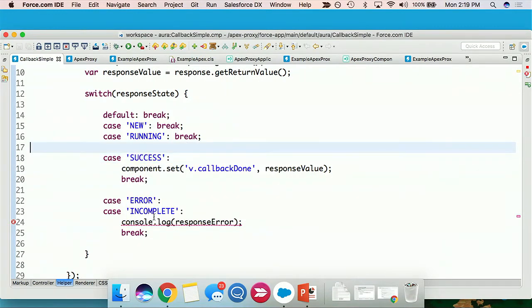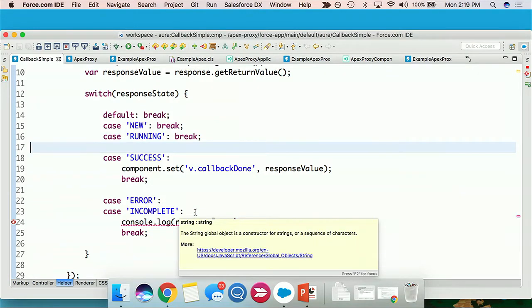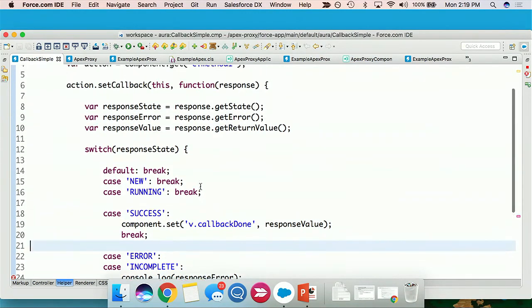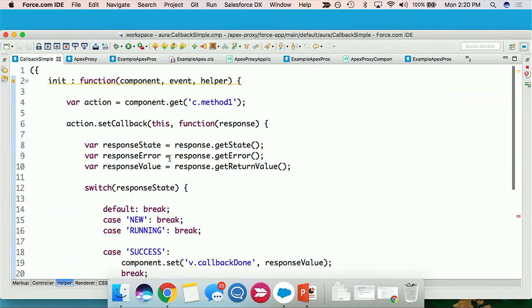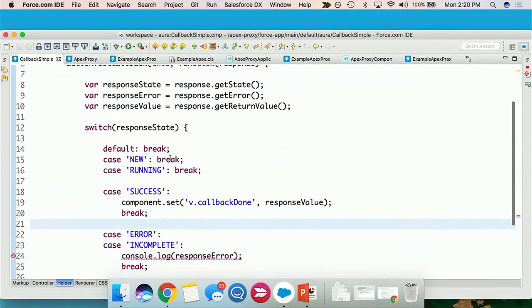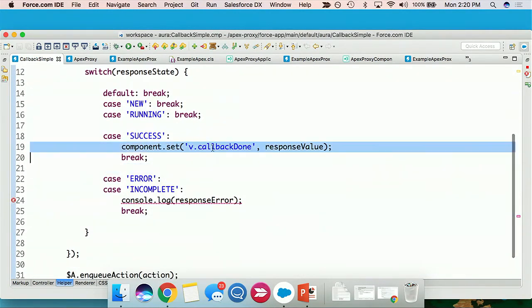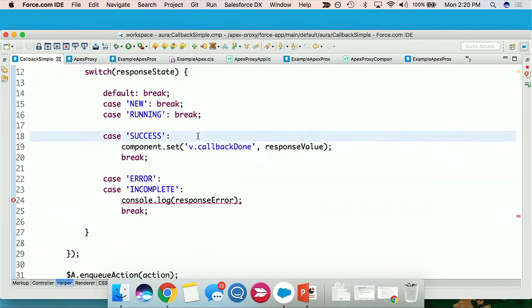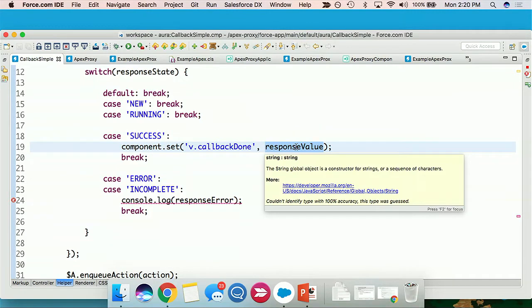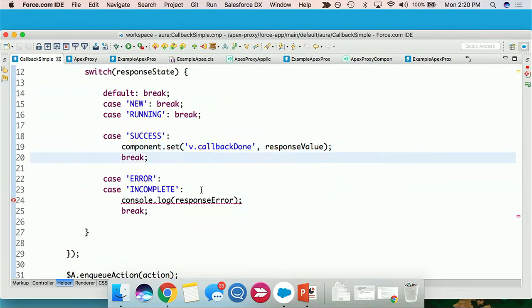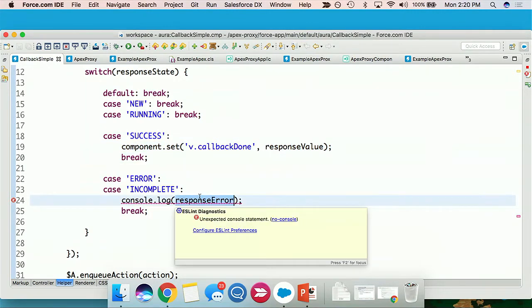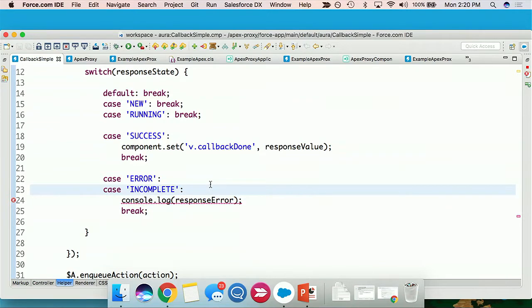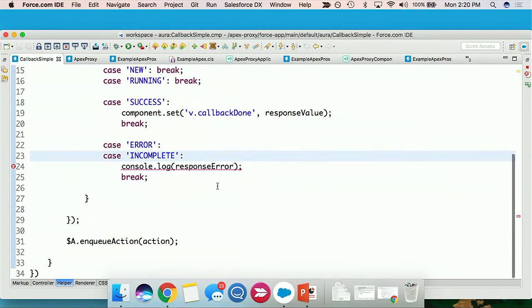But in the rare occasion that we write some bad code, we might get an error back as well. So when I make a call out, I wrap up my callback, expecting states to come back. Ideally, if everything's good, I get the response back from the Apex, from the server, from the Apex code as my value here, and I can go do with it what I want. If I have an error, well, I can panic and do something, or just be really lazy in my case and write it to the console log and pretend nothing ever happened.